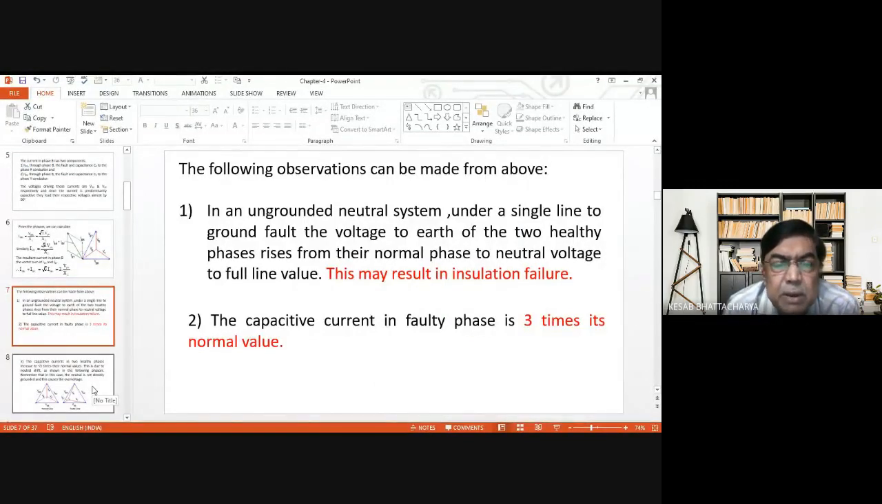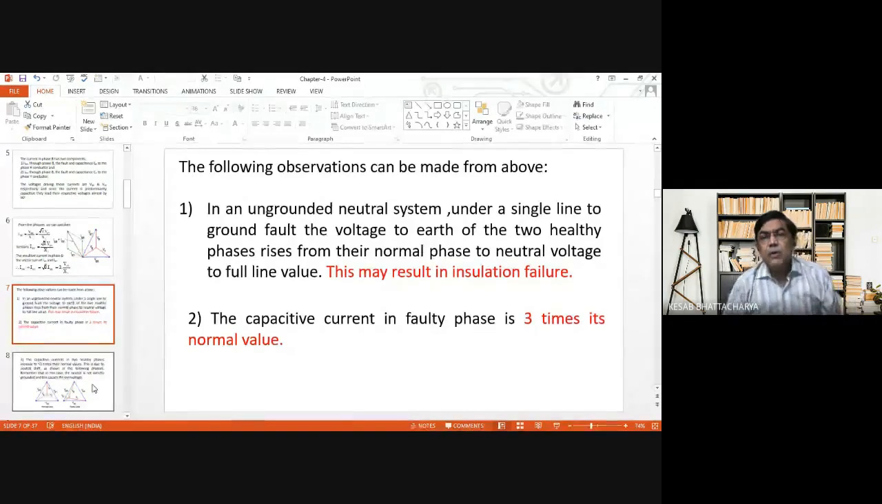So these are our observations. First observation is this: in an ungrounded neutral system under single line to ground fault, here we consider the B phase, line B is connected to ground only. So that is why it is considered a single line to ground fault. The voltage to earth of the two healthy phases rises from their normal phase to neutral voltage, that is, from phase voltage to full line voltage.